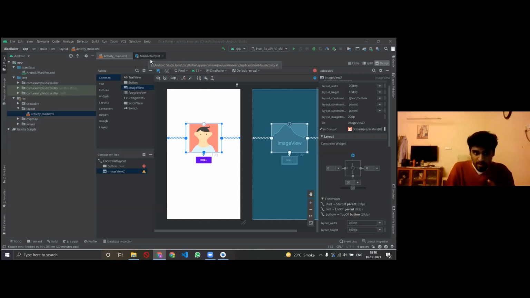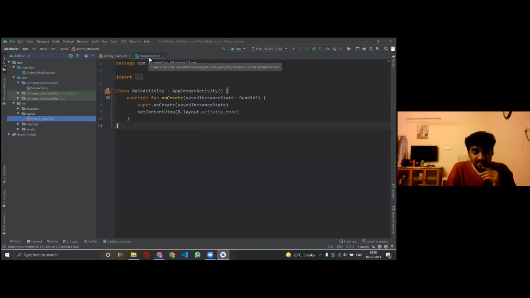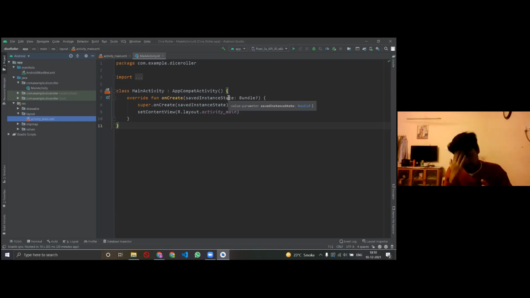So how do I program it? Let's get to programming. There is this file called main-activity.kt. Make sure you go to that file. After going to that file, you'll find some lines in gibberish. You won't understand what that is, right? You will say, "What is written? What is this class? What is main activity? What is this?" So don't worry, don't panic. Along the way, you'll understand what it is. But in a sense, this is just a boilerplate to get things started, to get your app started, right?